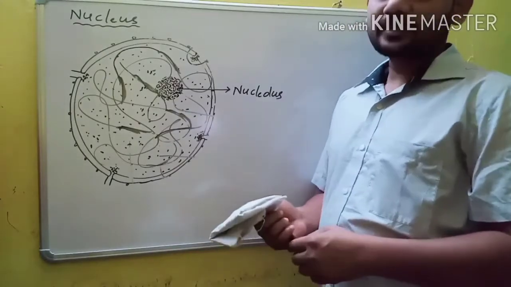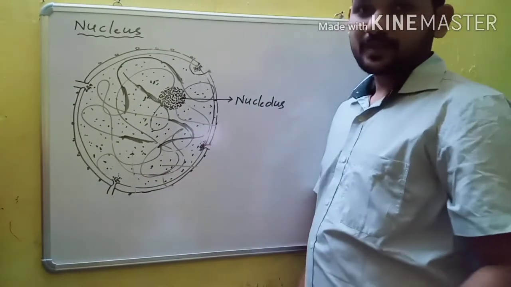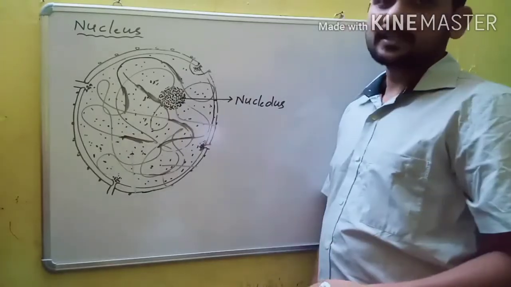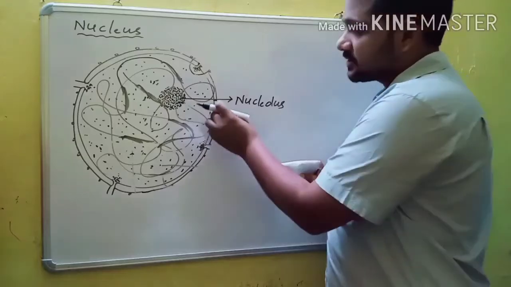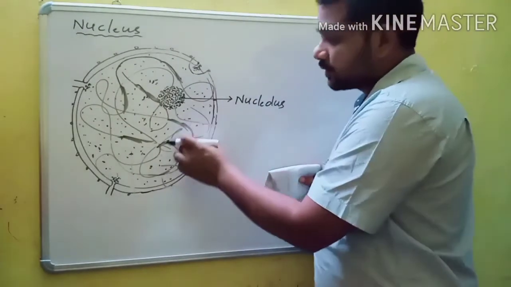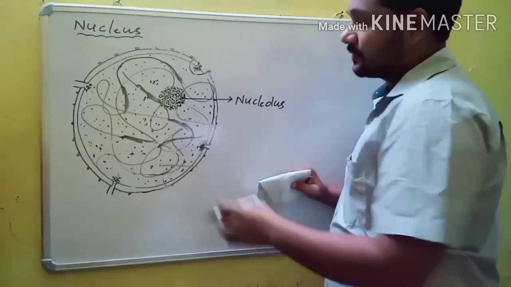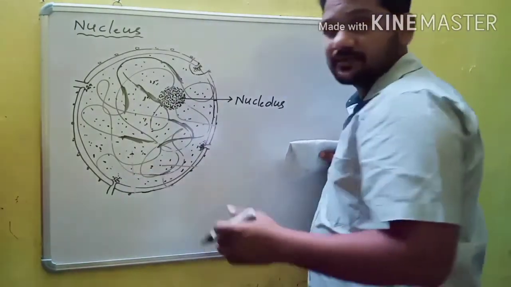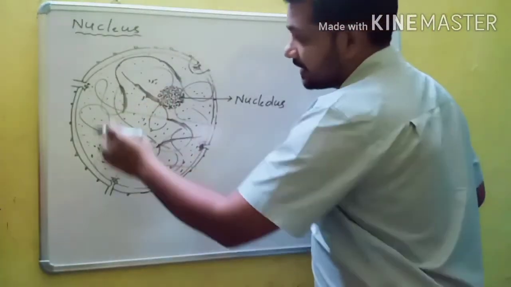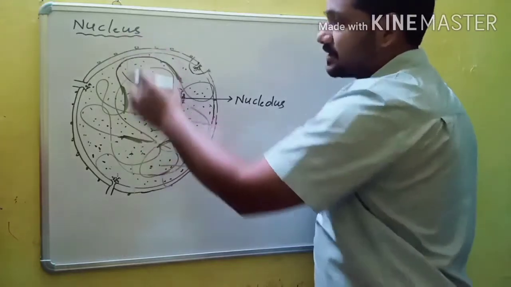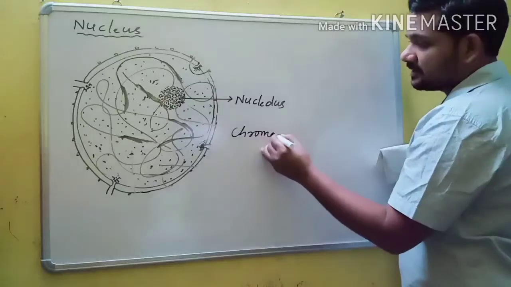Good morning, students. In this video, we will discuss another part of the nucleus. In the previous video, we discussed the parts of the nucleus. The nucleus has the nuclear envelope, nucleoplasm, chromatin, and nucleolus. In the previous video we discussed up to chromatin. This is the chromatin. The network-like structure present in the nucleus is called chromatin, and the term chromatin was given by Fleming.